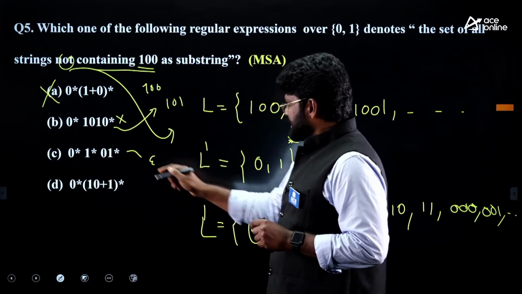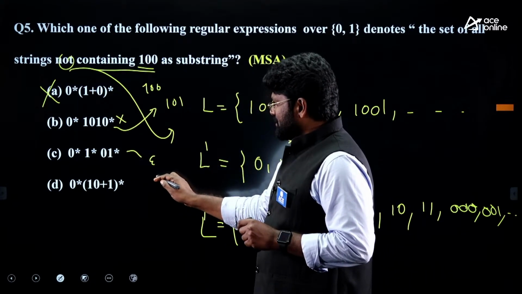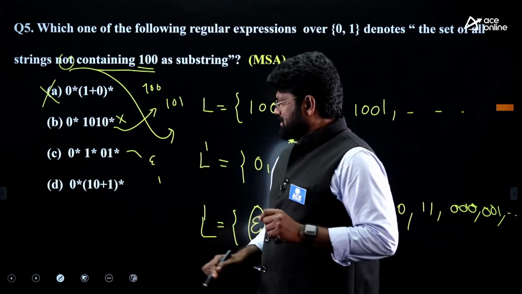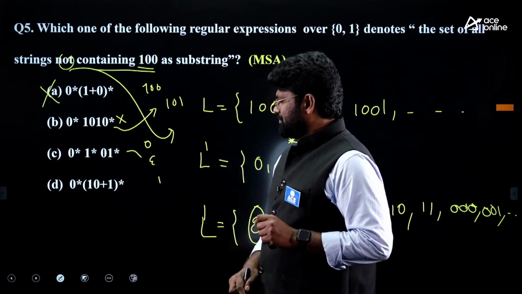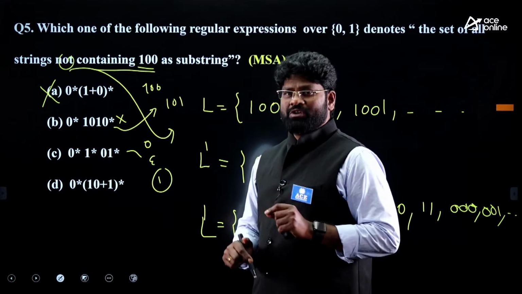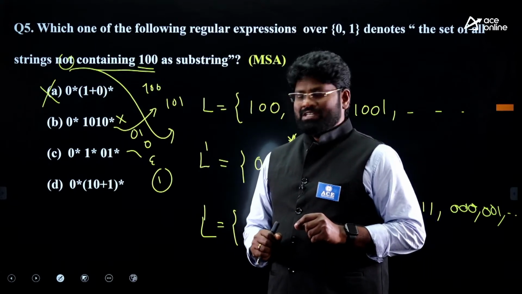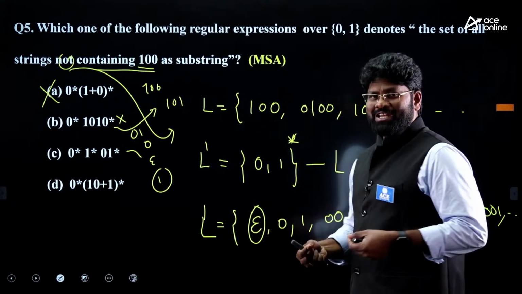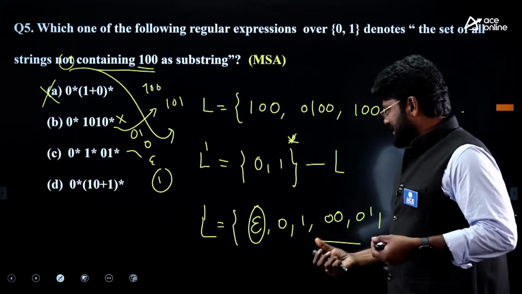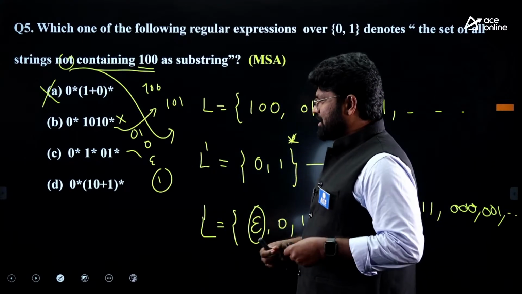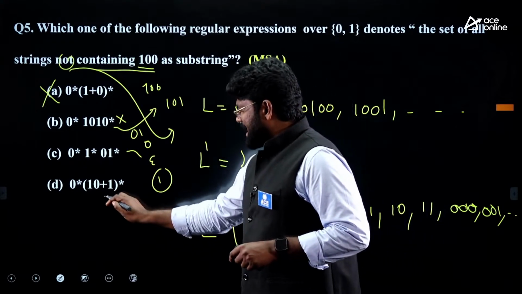And this will not give you 1 alone. 1 alone will not come. Right? It will produce the 0, that's fine, but 1 alone you cannot produce. You can produce only 0, 1. But what you require here is epsilon and a 1, so those are the things that need to be produced. But my C also cannot produce exactly the things I wanted.